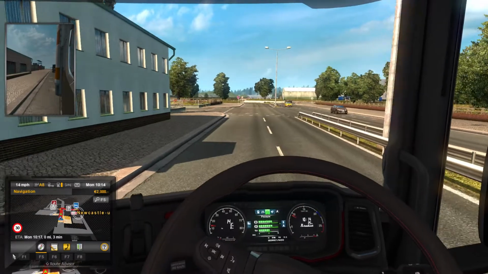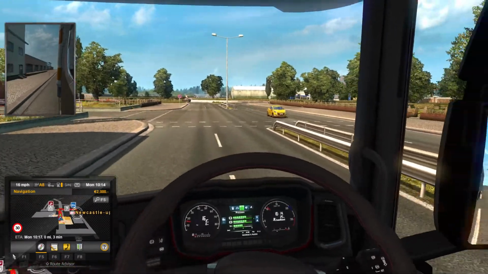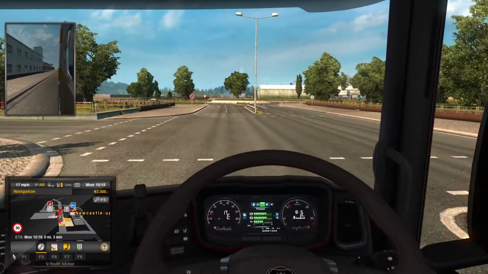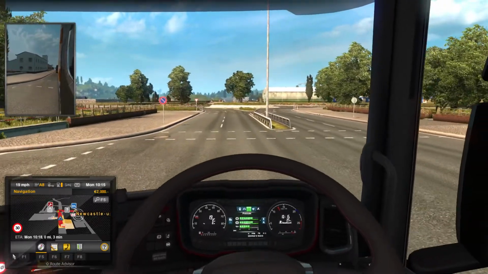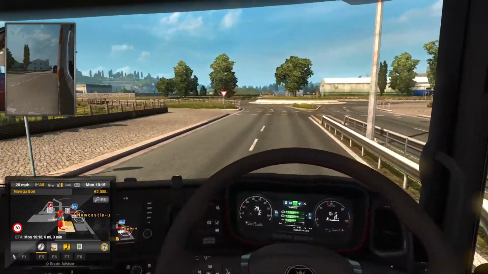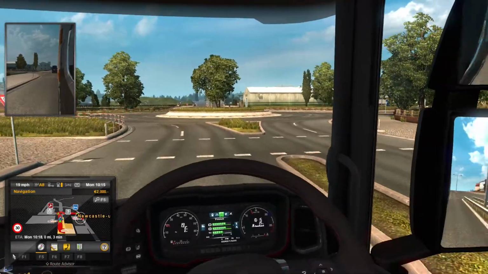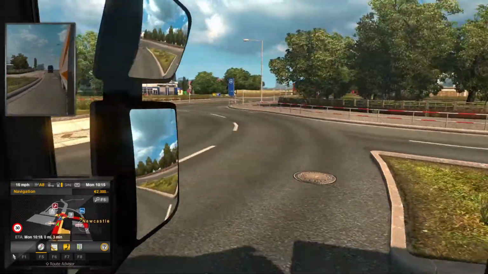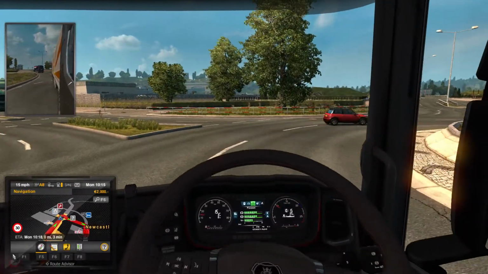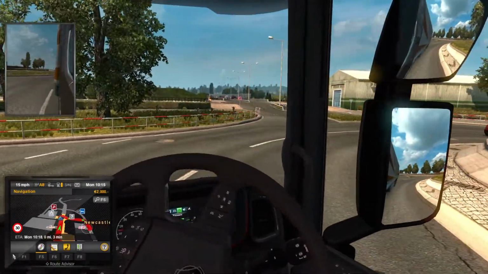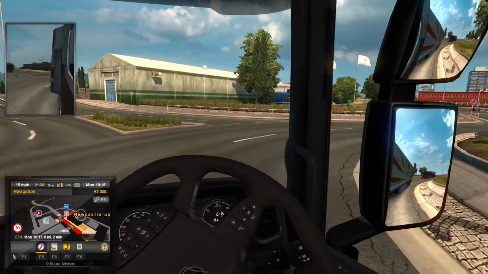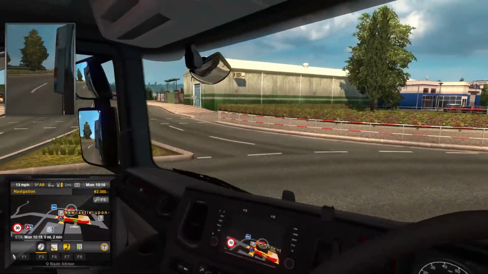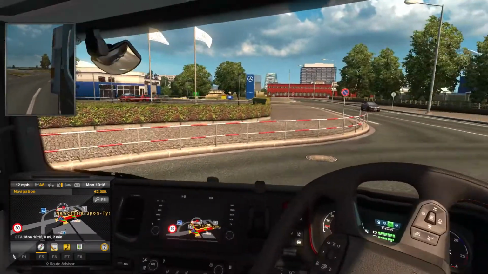We're going to come down to this junction, check our mirror before we move out, and we're going to be going right at the roundabout. Keep checking the mirrors. Keep an eye on the junction from our right. Yeah, we're clear. Always take a wide line when you go around roundabouts, but make sure you stay in your lane. At this point we should be indicating to our left. Check that junction, check that mirror.